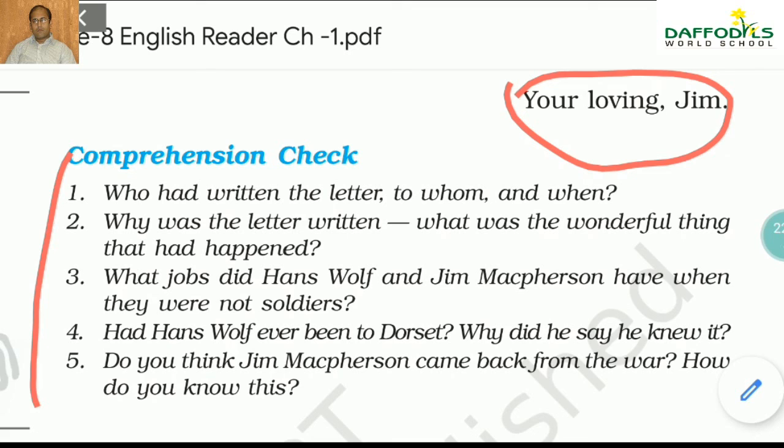There are some questions here. Try solving this one, and I'll come back again with another class.